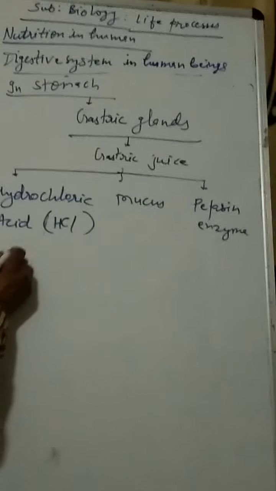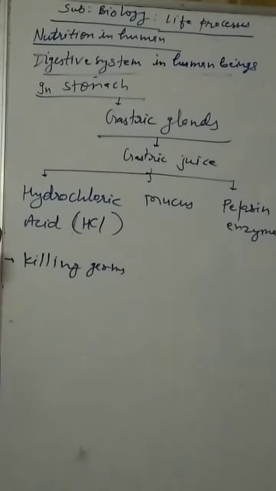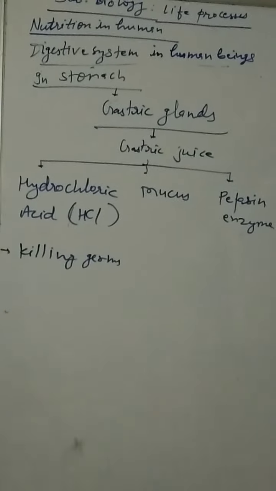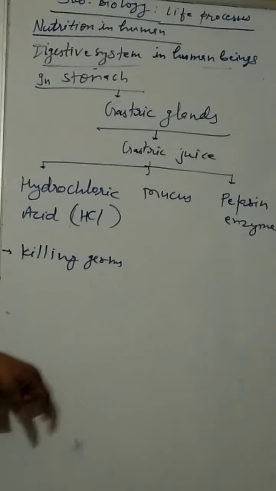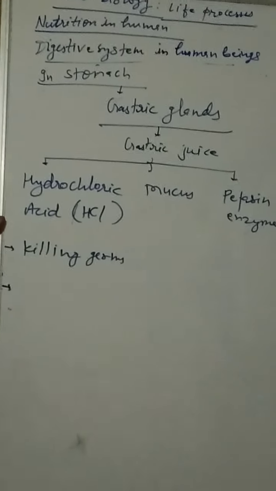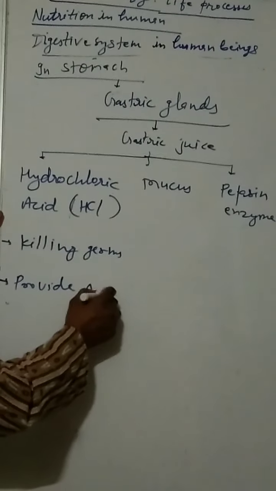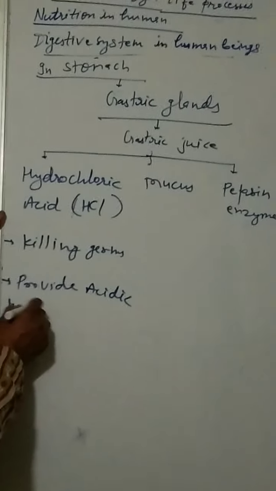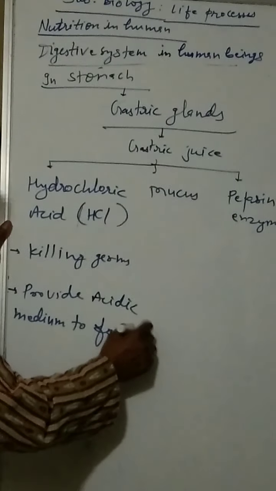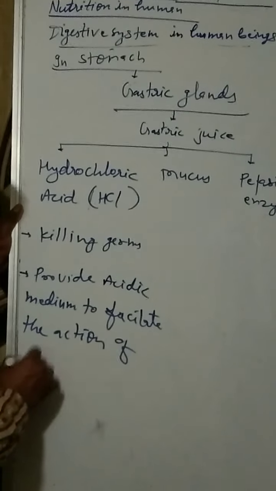First is killing germs like bacteria. When bacteria or other germs come with the food into the stomach, the hydrochloric acid kills these germs or bacteria. Second thing, it provides an acidic medium to facilitate the action of pepsin enzyme.